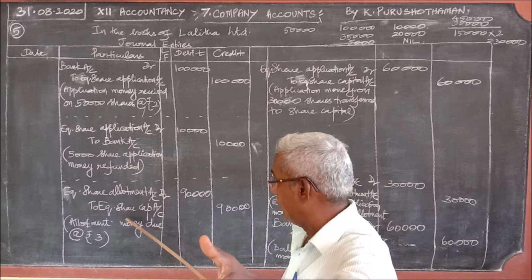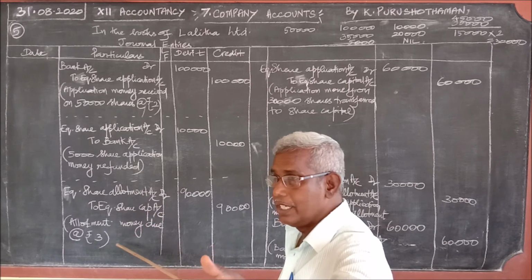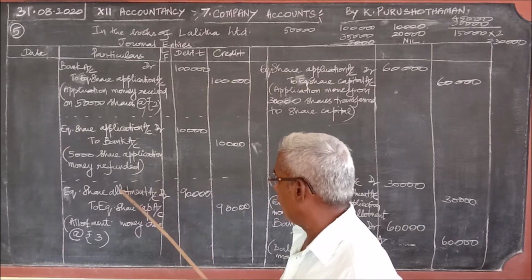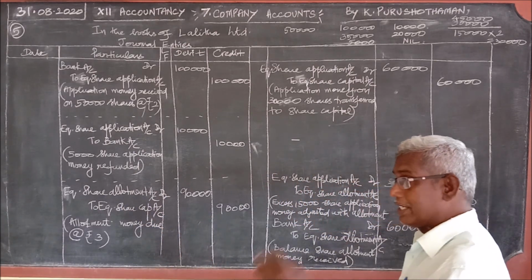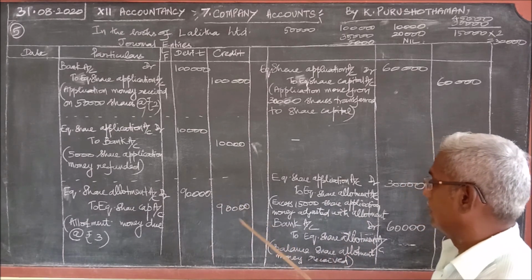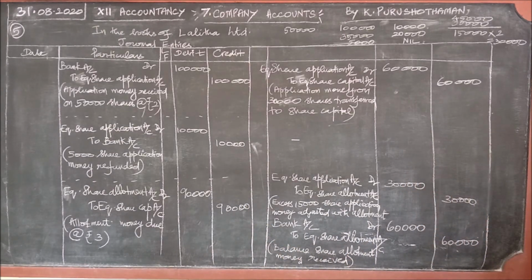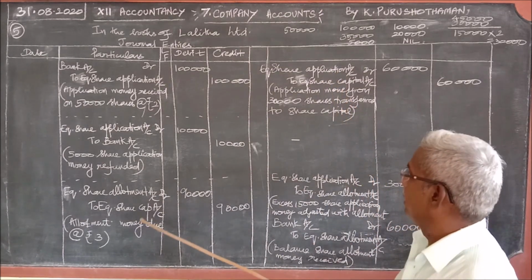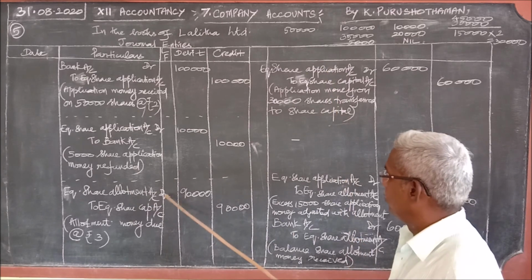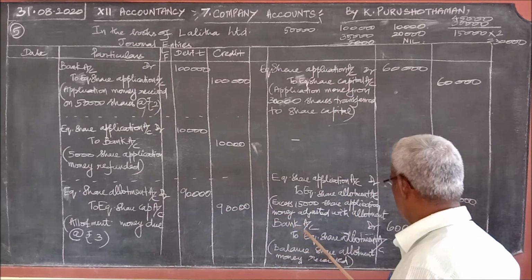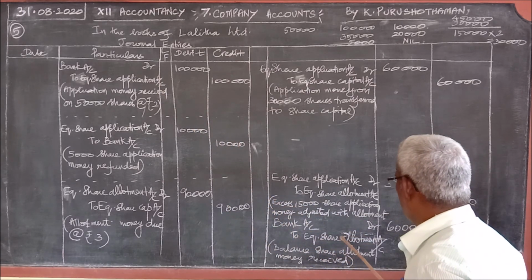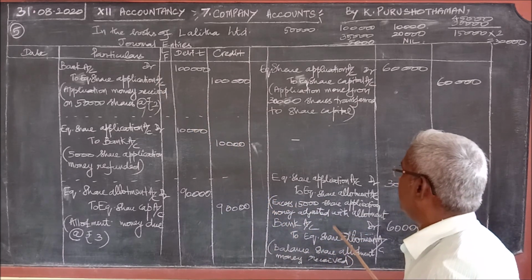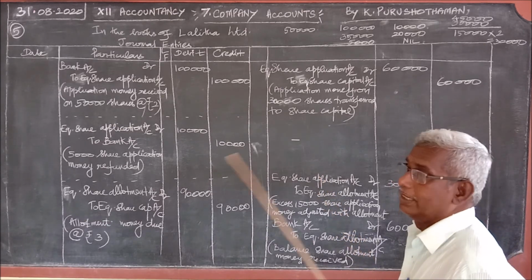Allotment money, when the letter is sent by the company, this journal entry is passed. So share allotment account debtor to share capital account, 30,000 shares, 30,000 into 3, 90,000. Okay? Right. After it, what it should be, this entry we have written by changing the stage name only. And therefore this entry should be here. That is bank account debtor to equity share allotment account. This journal entry only should be written. But why this entry should be here?